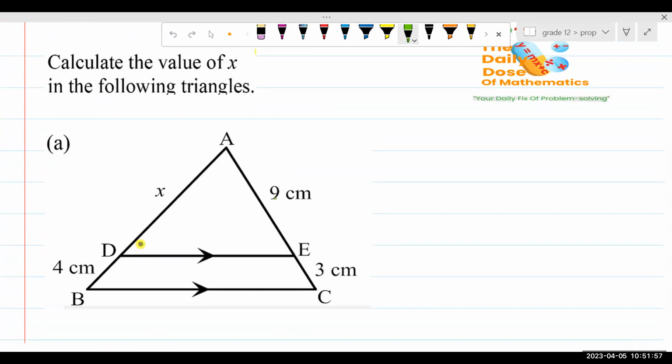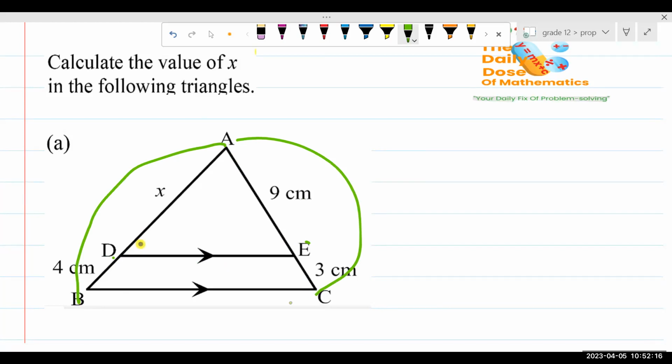Now we're going to use the proportionality theorem because, if you can look at this, even if they didn't say it, they are saying DE is parallel to what? To BC. What do we know about parallel lines? What do parallel lines do? They are going to divide this ratio and this ratio to be what? To be equal.